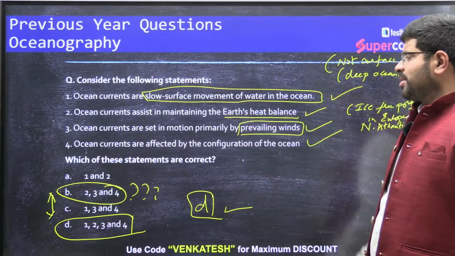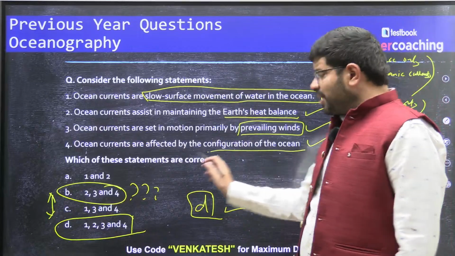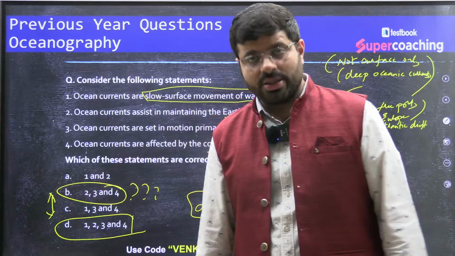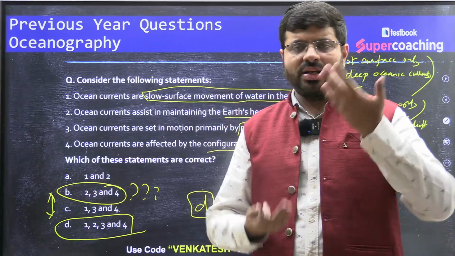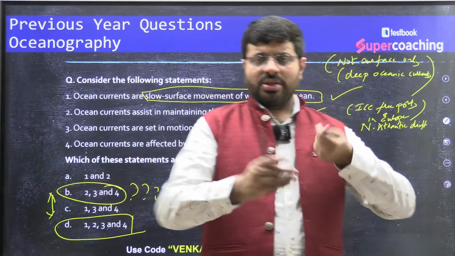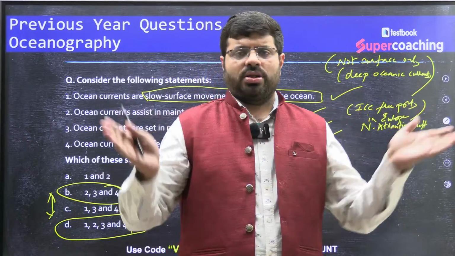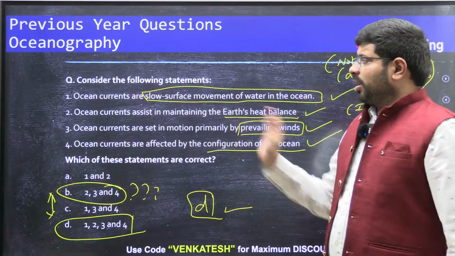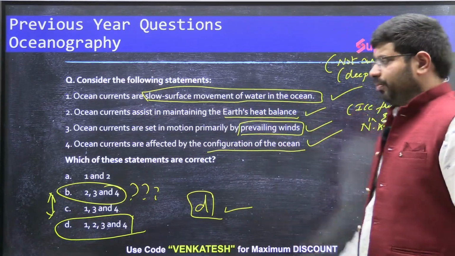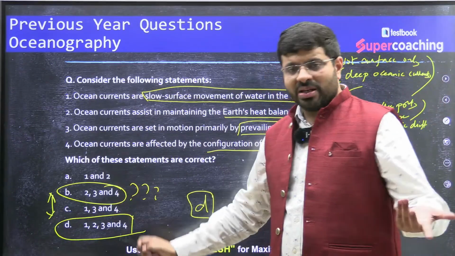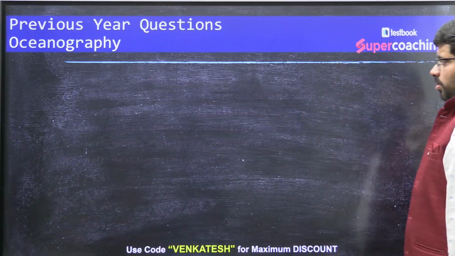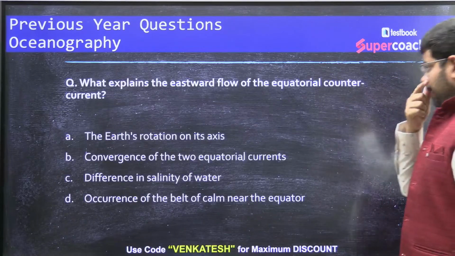Then, ocean currents are affected by the configuration of the ocean. Yes, they are also affected by the configuration of the ocean. So when there is a topographical configuration of the ocean, that will also deflect the oceanic water. Yeah, confusion with statement 1, I agree. Some people will say the answer is B as well. Some people will say the answer is D. Right. Next question.